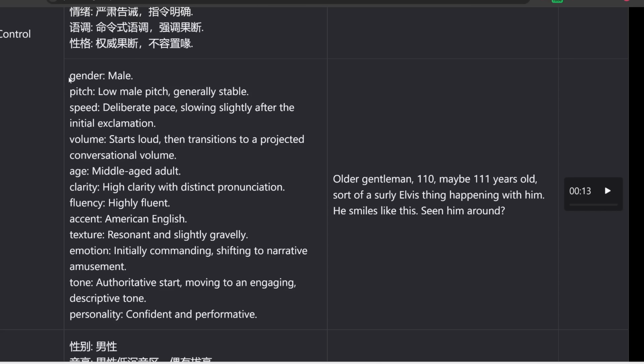Pretty good. Or here's another example. Here we have a middle-aged adult, authoritative, confident, and performative. And here's the transcript.